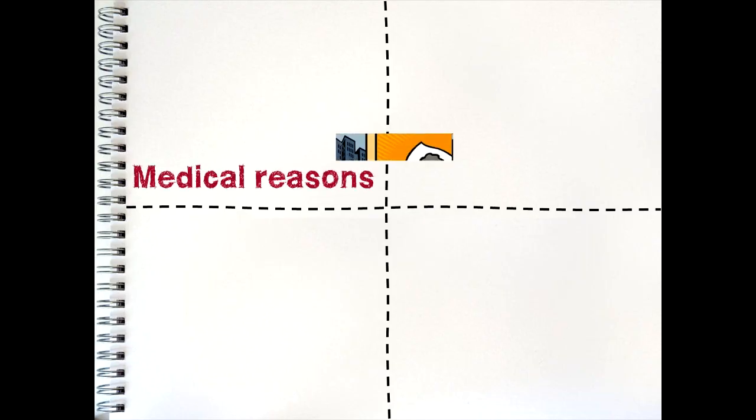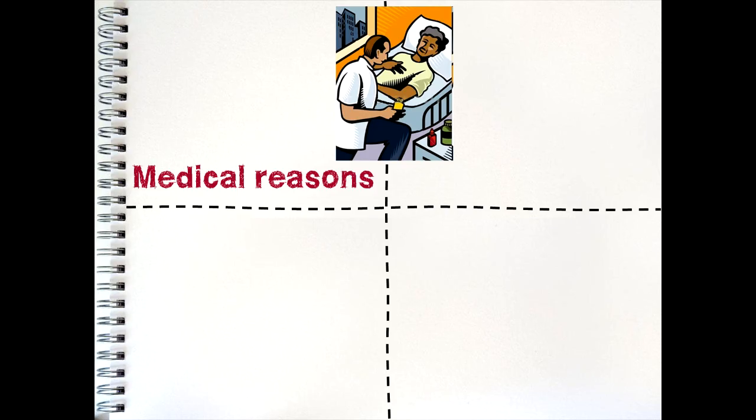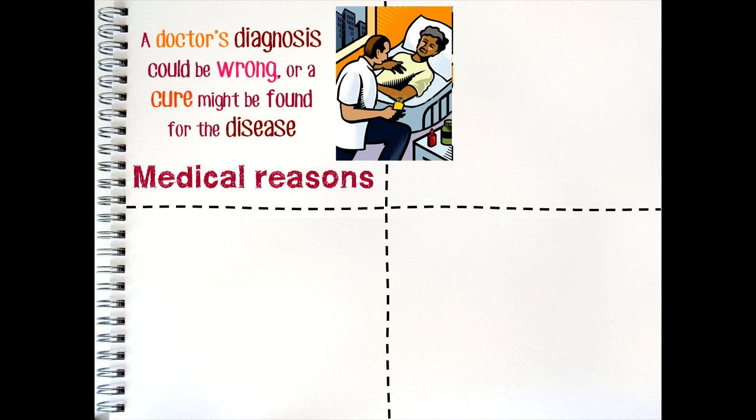Some people argue that there are good medical reasons not to allow euthanasia. Euthanasia is normally considered for those who have been diagnosed with a terminal illness, but a doctor's diagnosis is not always 100% accurate. The person's diagnosis may not be as severe as thought, or it may be possible that a cure may be found that could save the person's life. If euthanasia were allowed, it could be possible that people would die who might have had a chance of recovery.